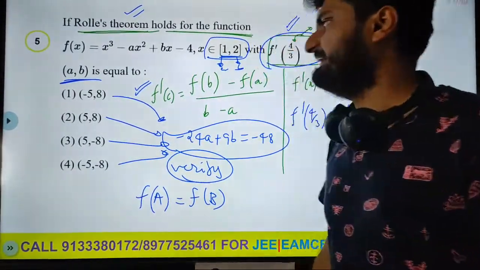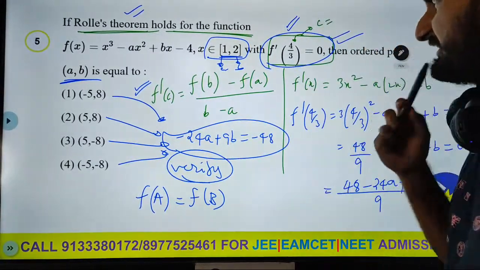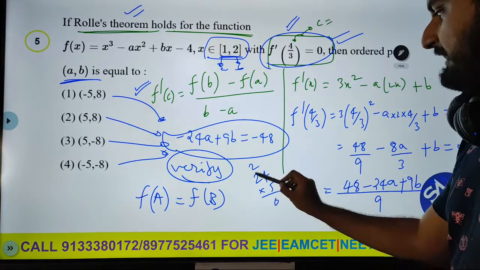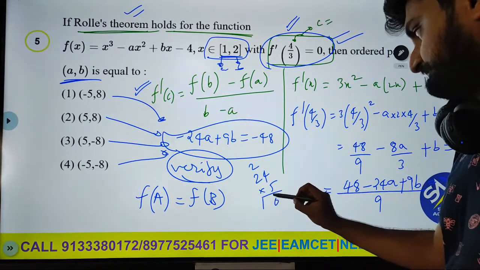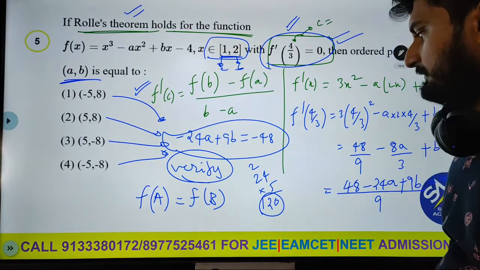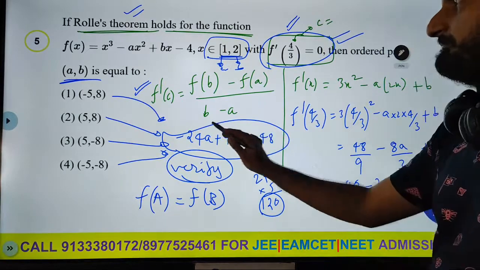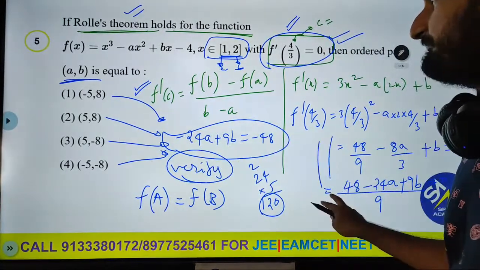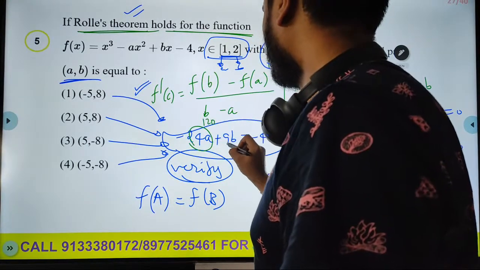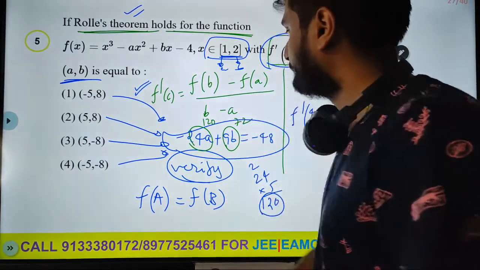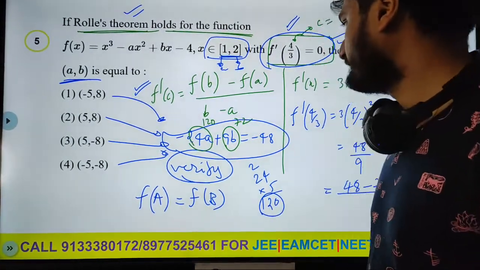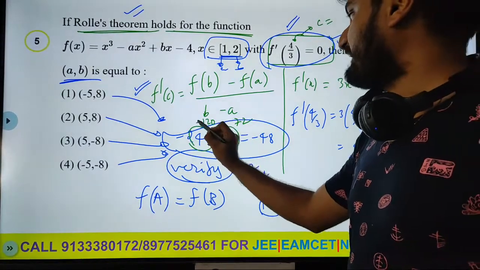So I think if we can just check this, 24 into 5, 20, 100 and 10, 12. So 120. This part is 120 basically. This part is 72. So this is minus 120.